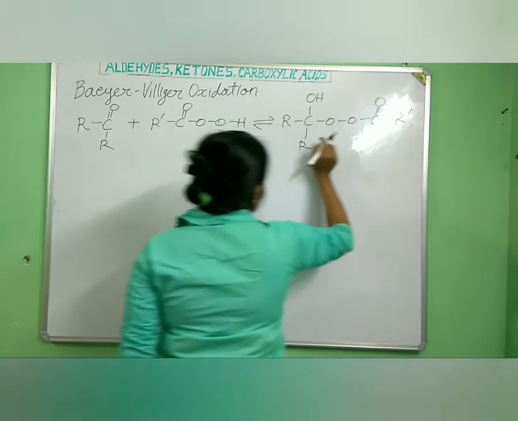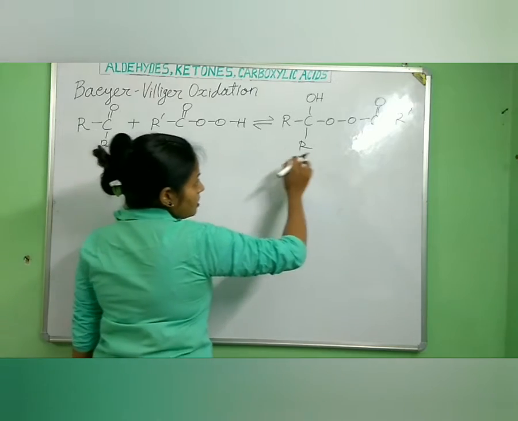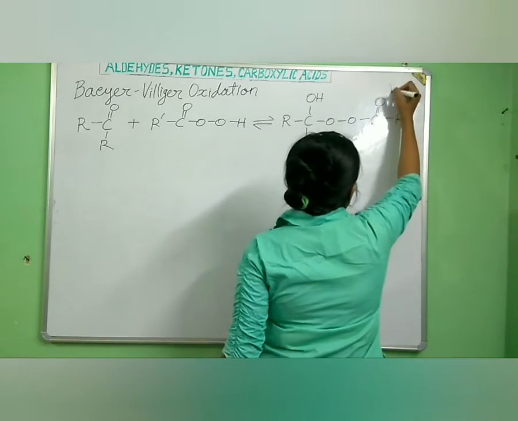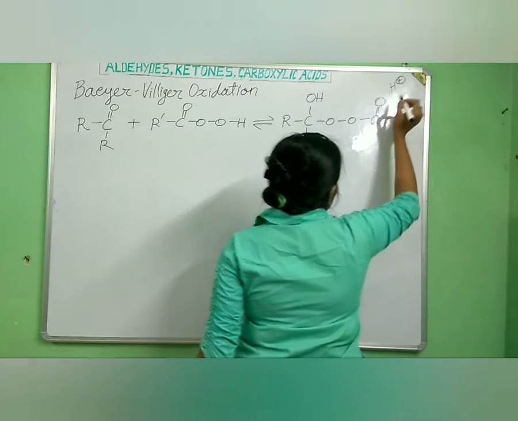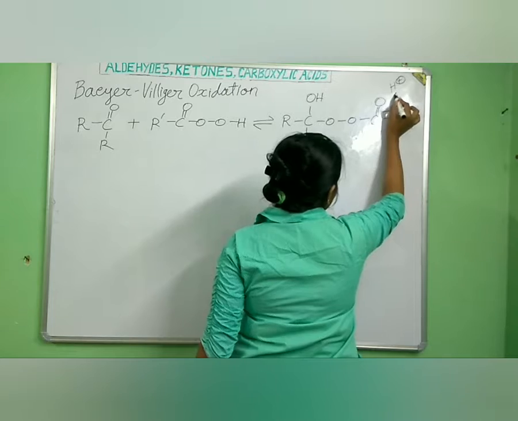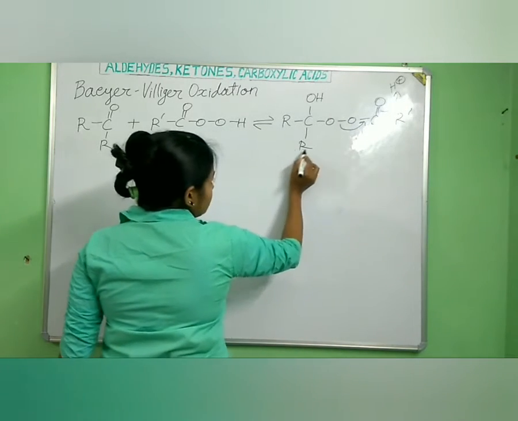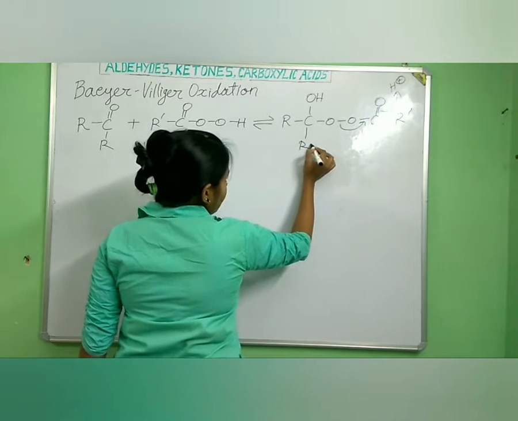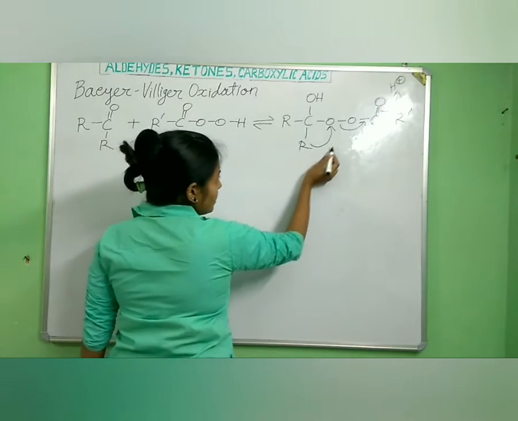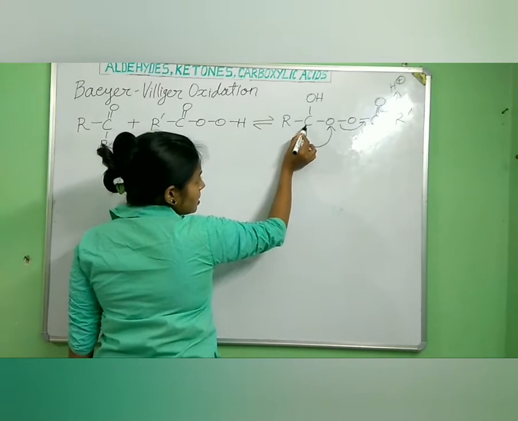So there is an intermediate formation of a peroxide compound. Now what happens? This reaction is acid catalyzed. As acid is present in this medium, this bond attacks the H plus, and this bond shifts here. As this bond shifts, the alkyl group migrates to this oxygen atom, and there is development of positive charge over this carbon.